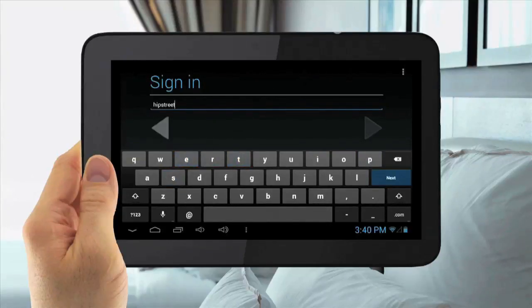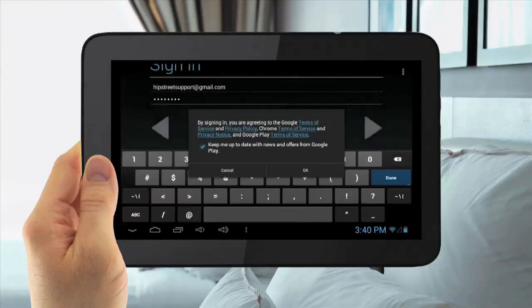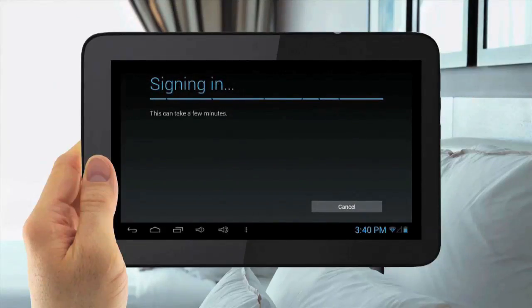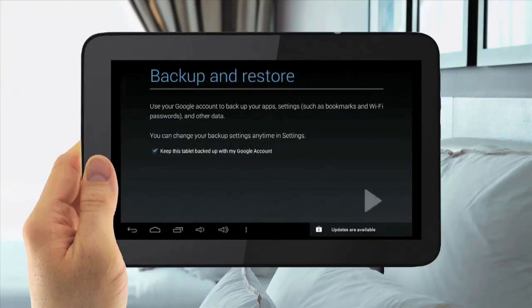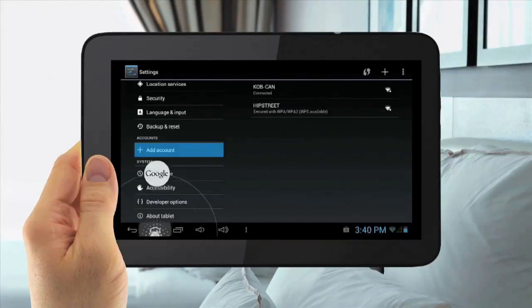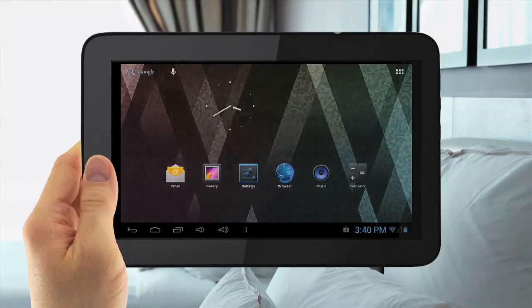Then enter in your email and password. Then follow your on-screen prompts and choose your settings. Once you have completed your Google account setup, it will now automatically be used for all your Google services, such as Gmail, YouTube, and the Play Store.